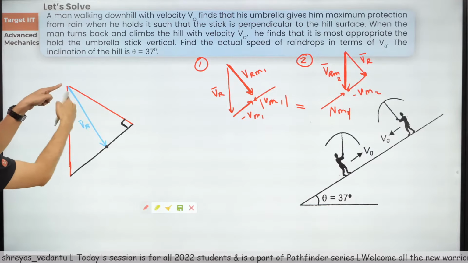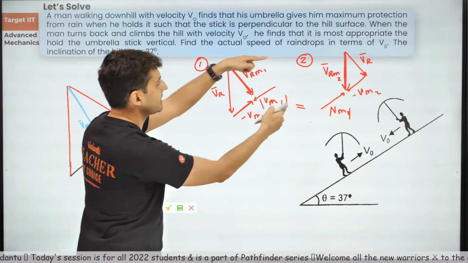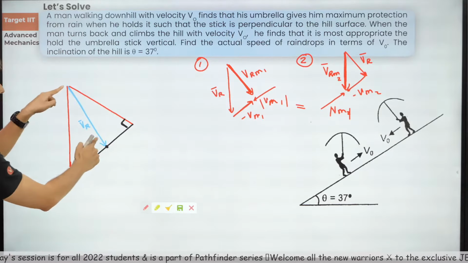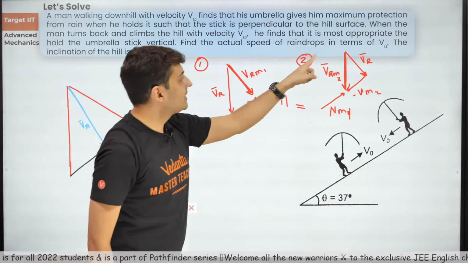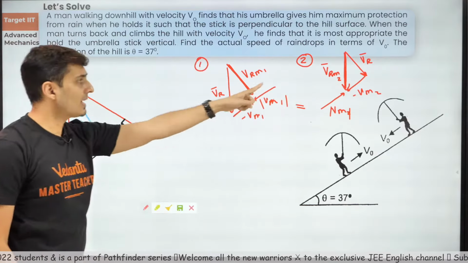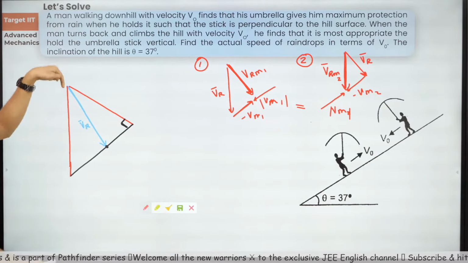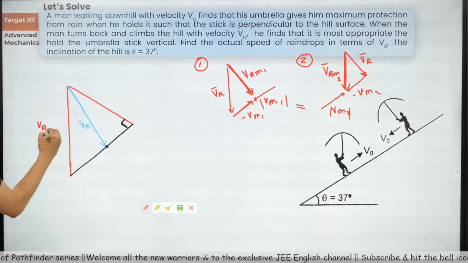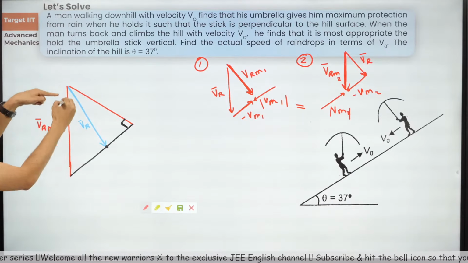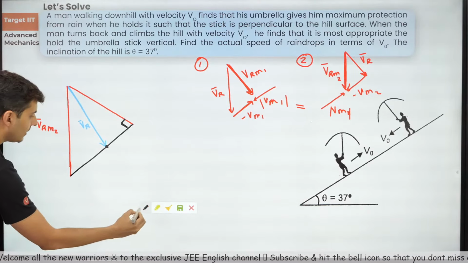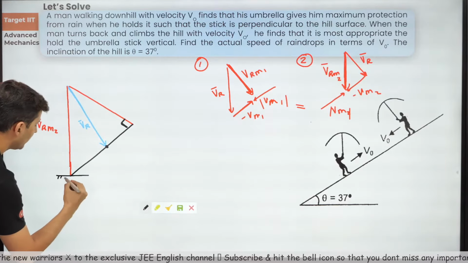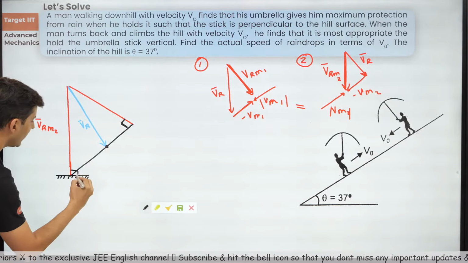Observe this. I just made this VR side common. You can see from the second triangle, from the second scenario, if VR is here, VRM2 is exactly downwards. In fact, if you remember, this is your ground, and this will be 90 degrees.